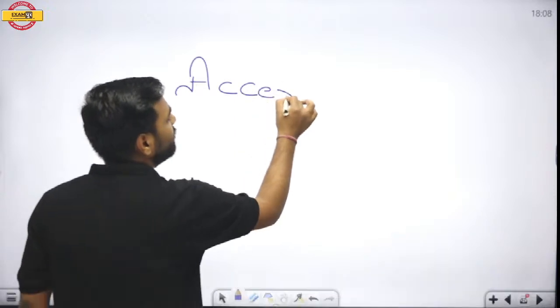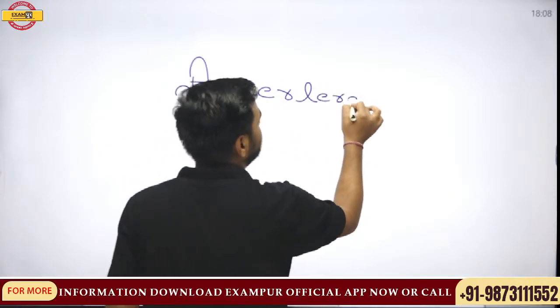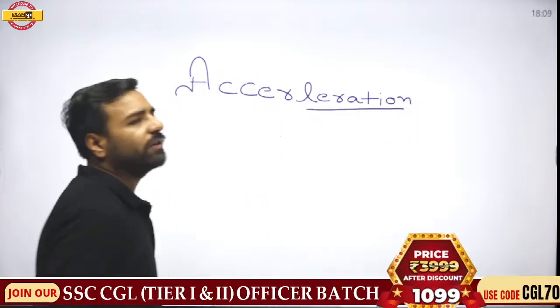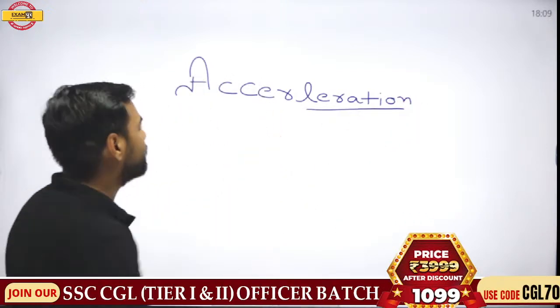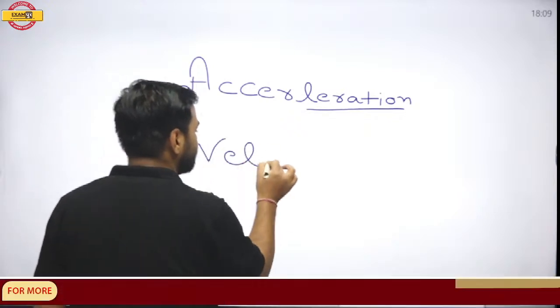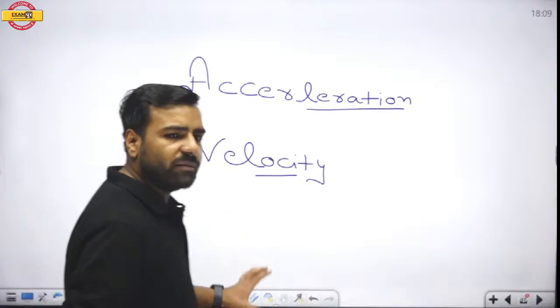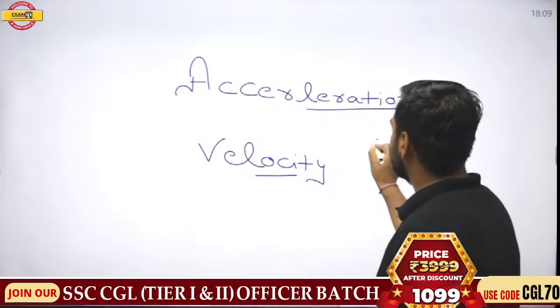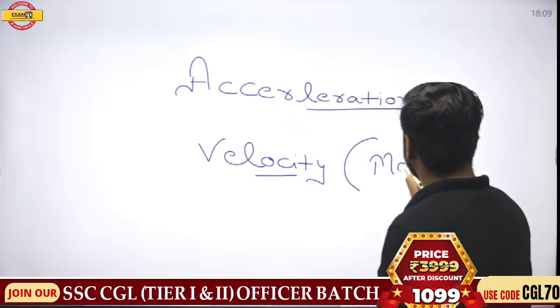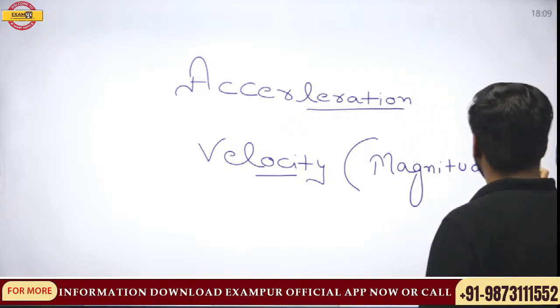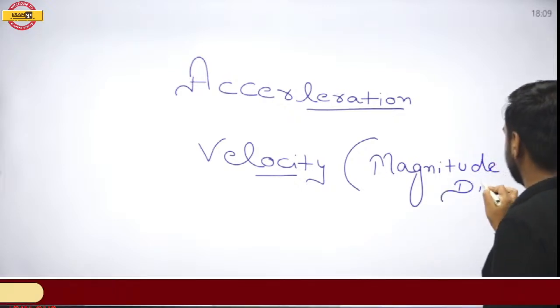But before that, we must understand what this acceleration is exactly. Acceleration is the rate of change of velocity. But now there's a term known as velocity. What is this velocity? Whenever we talk about velocity, we must remember here we are including the magnitude. Along with that, we need direction as well.